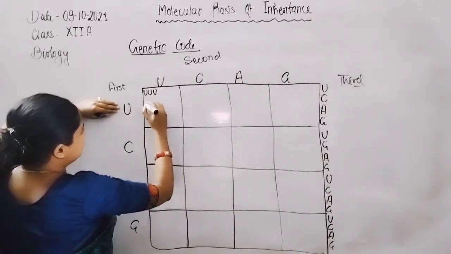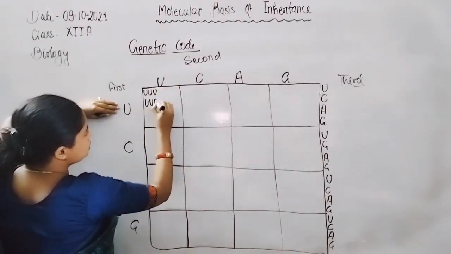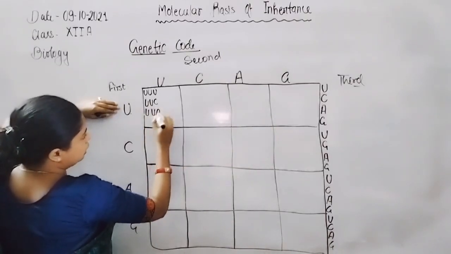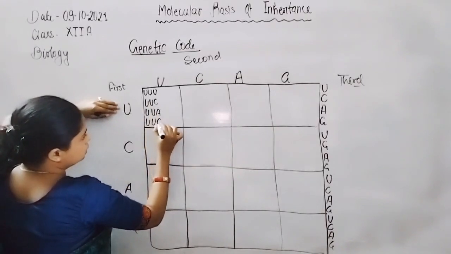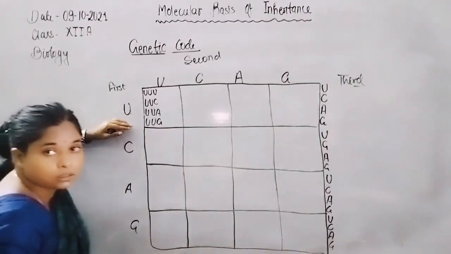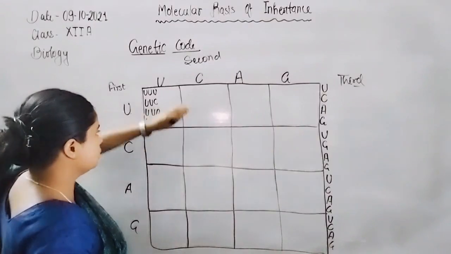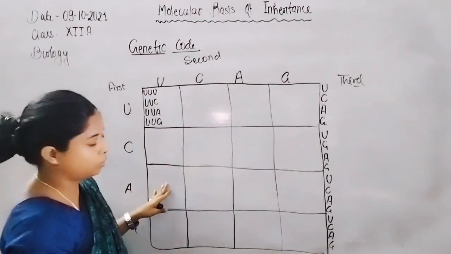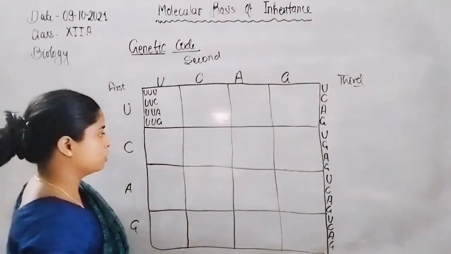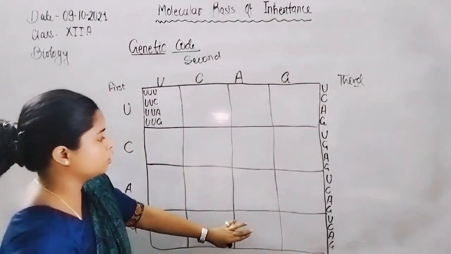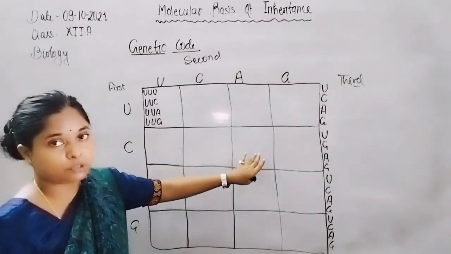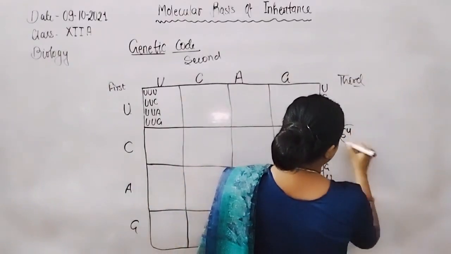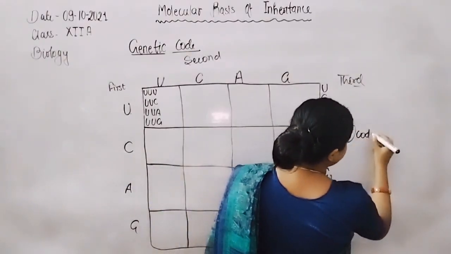Then first, second, third is C, then A, then G. So these are 4 types of codon in each block. There are 16 blocks overall, each consisting of 4 triplet codons, so in total there are 64 codons.